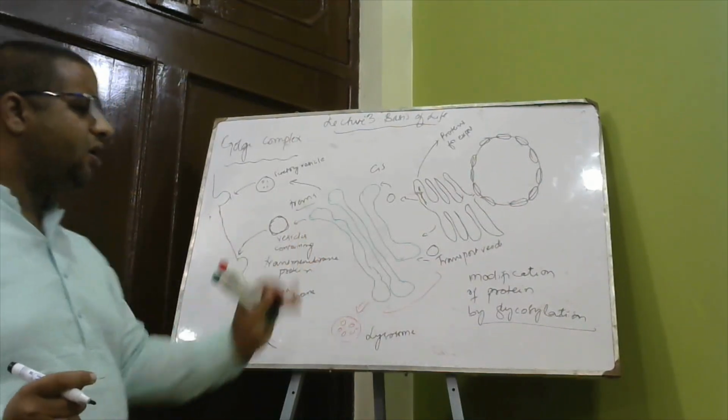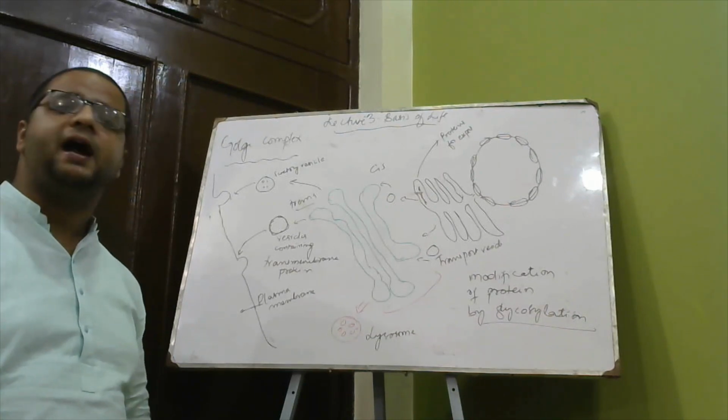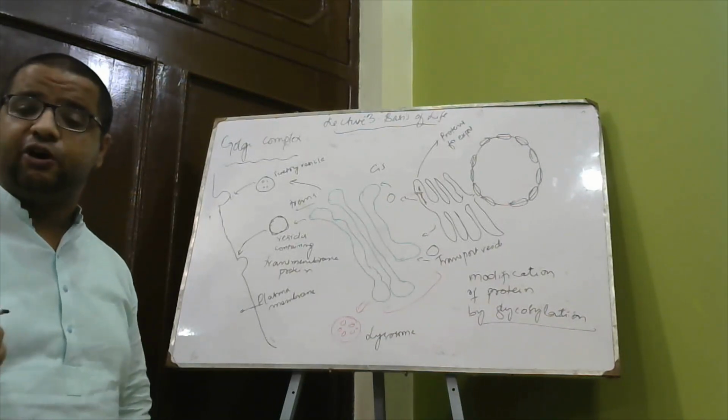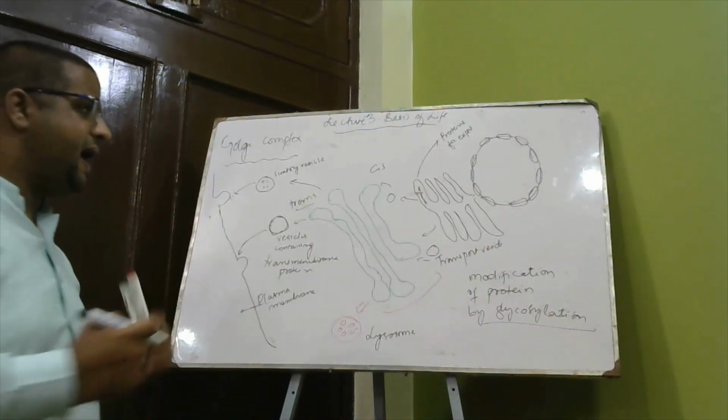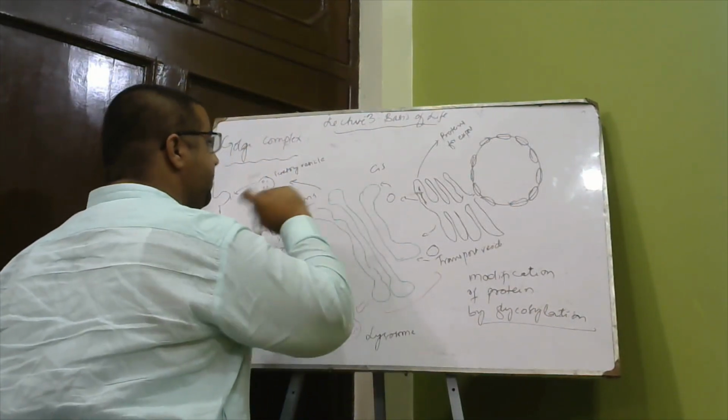It is basically an organelle involved in the transport, storage, and modification of protein produced by the rough endoplasmic reticulum. So, as the protein is modified, it is transported to where it is destined.